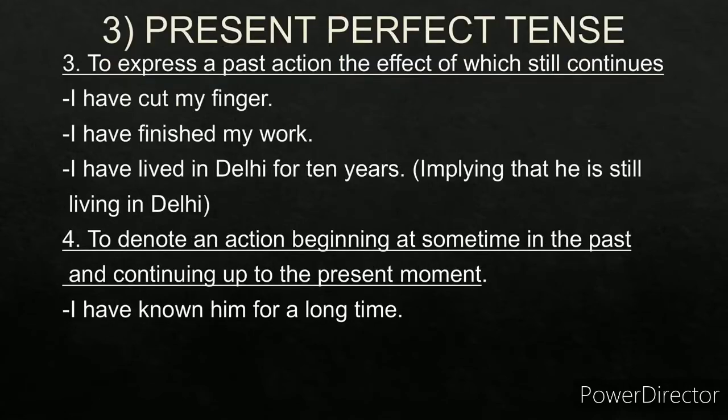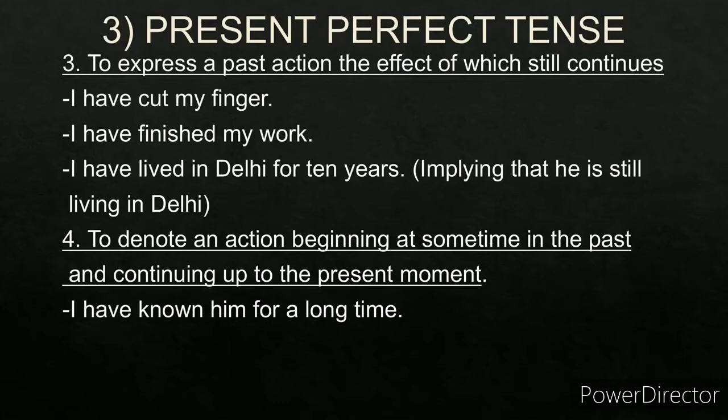Present perfect tense is also used to express a past action, the effect of which still continues. For example, I have cut my finger. Have, present perfect. I have finished my work. Have, present perfect. I have lived in Delhi for 10 years. Have, present perfect. So implying that he is still living in Delhi. So it expresses a past action or the effect of which still continues. So the effect is still there.